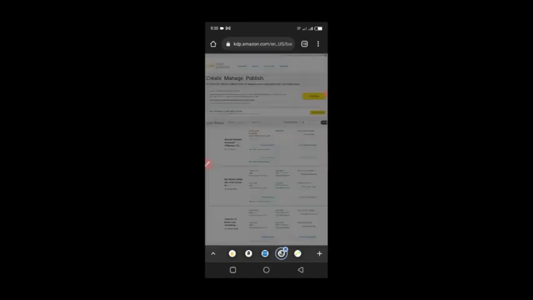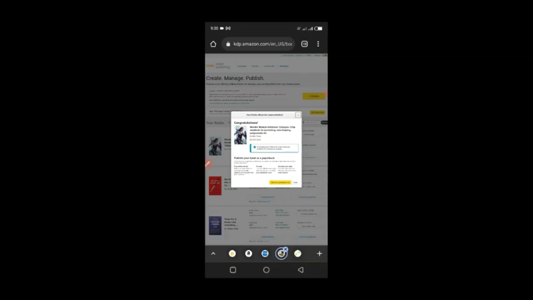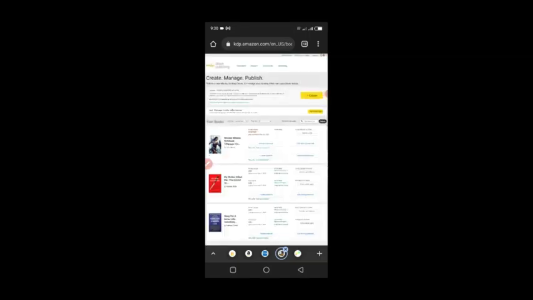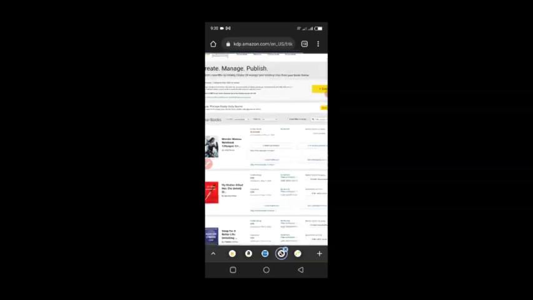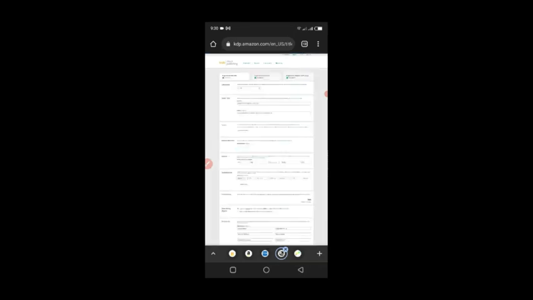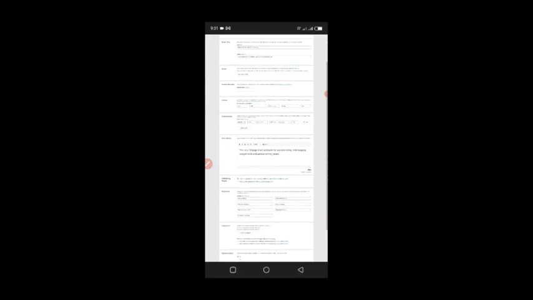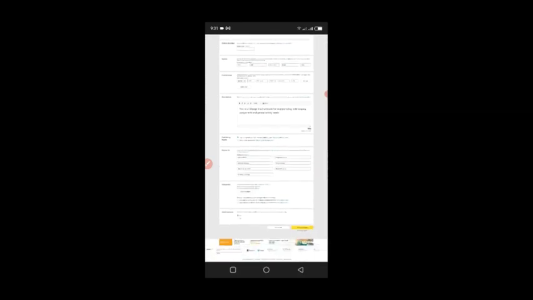So if it loads now, it's going to bring a pop-up. One mistake you don't want to make is to click this start your paperback now, because if you click it, it's going to start everything afresh. What I do is I just click on cancel, and then I click on here that says create paperback. Once I click it, everything that I've chosen for the previous one will be there. You can see the title, the subtitle, the author, the description, everything is there already.